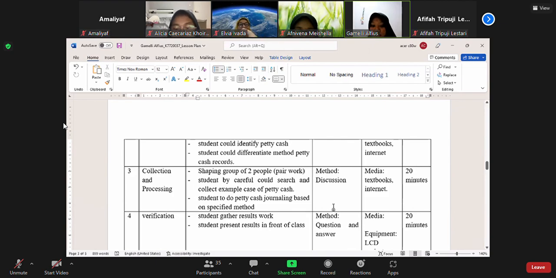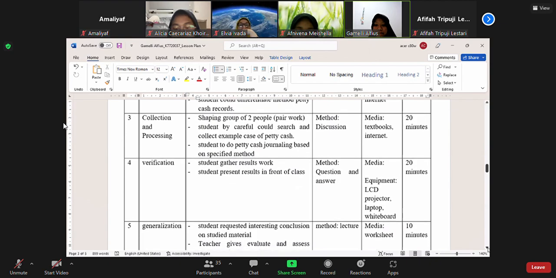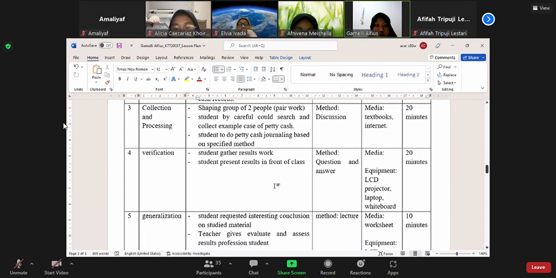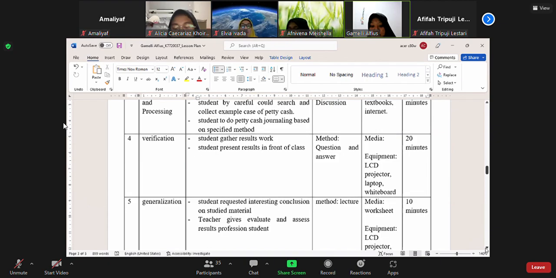This method uses discussion, with media of textbook and internet, and the time is 20 minutes. Next is verification. Students gather the results of their work and present the results in front of the class. The method is question and answer. The equipment is an LCD projector, laptop, and whiteboard. The time is 20 minutes.